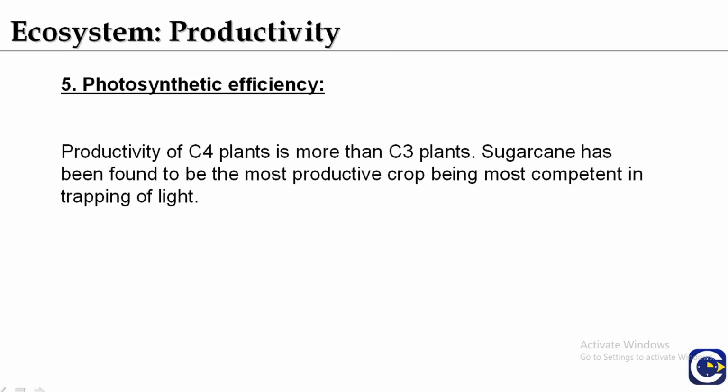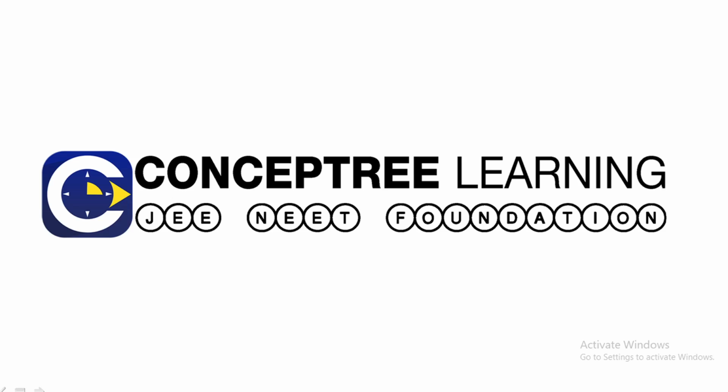Photosynthetic efficiency. The productivity of C4 plants. C4 plants have more productivity than the C3 plants. Sugarcane has been found to be the most productive crop, being most competent in trapping of light. So as the light attainment by the sugarcane is maximum, it has the highest level of productivity. So this is all about the productivity.